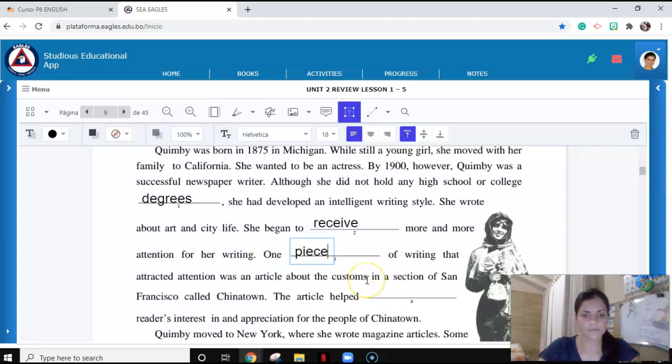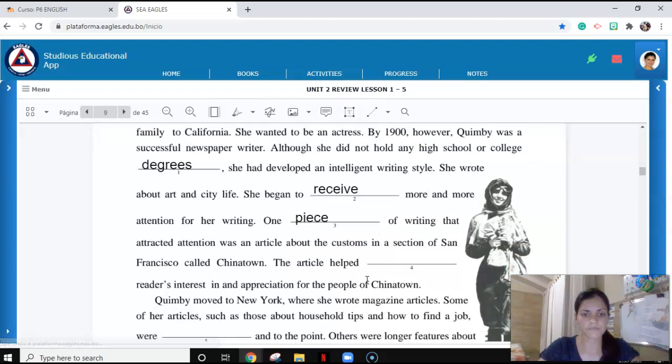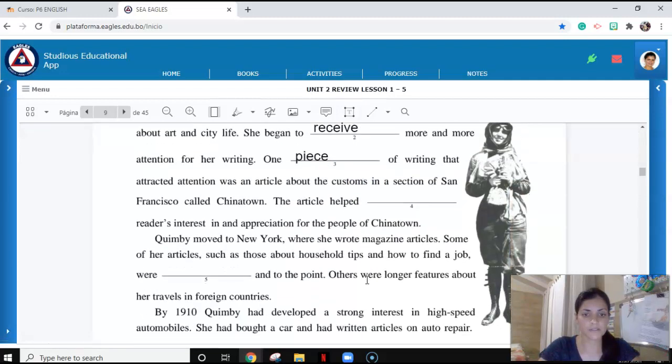Let's have a look at number 4. The article helped readers' interest in an appreciation for the people of Chinatown. So we have readers' interest in an appreciation for the people of Chinatown.